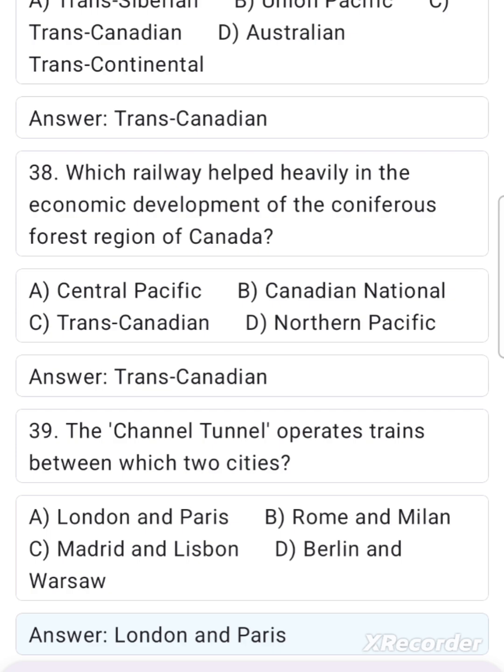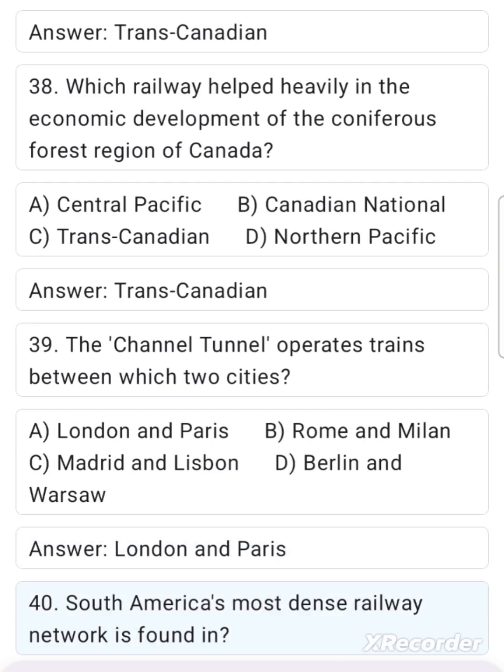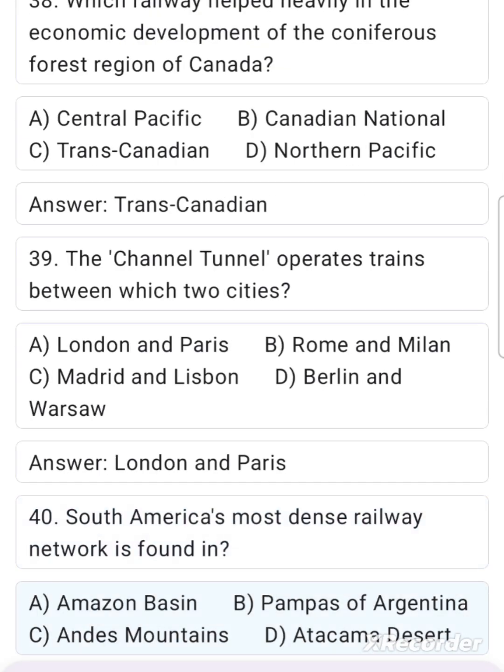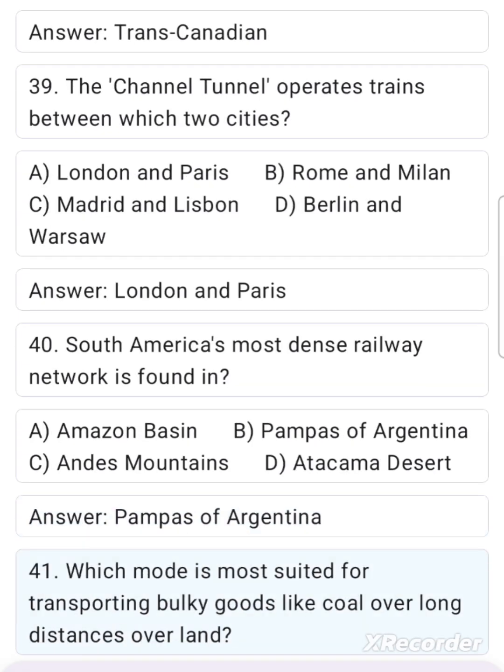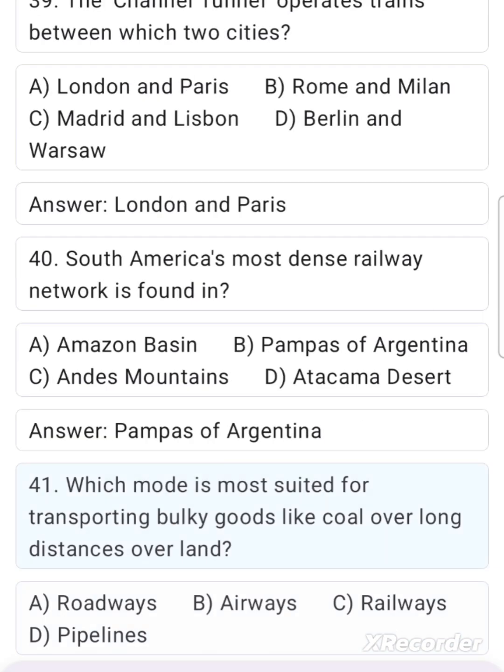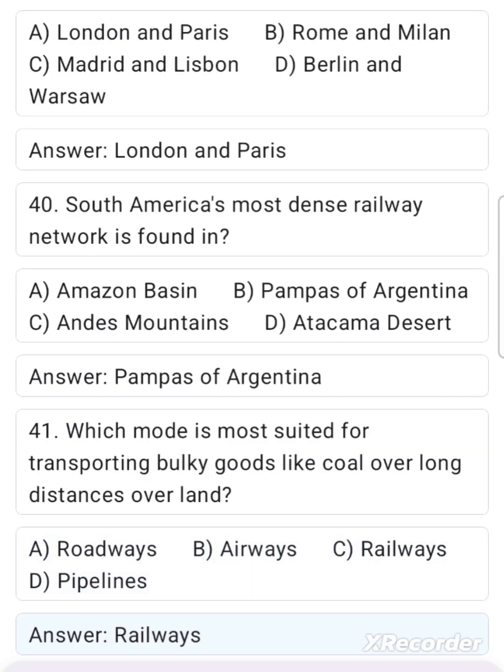Answer: London and Paris. 40. South America's most dense railway network is found in A. Amazon Basin. B. Pampas of Argentina. C. Andes Mountains. D. Atacama Desert. Answer: Pampas of Argentina. 41. Which mode is most suited for transporting bulky goods like coal over long distances overland? A. Roadways. B. Airways. C. Railways. D. Pipelines. Answer: Railways.